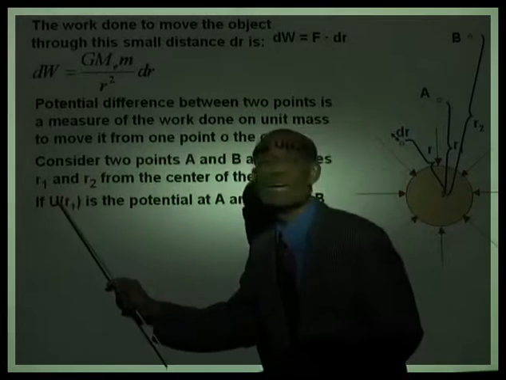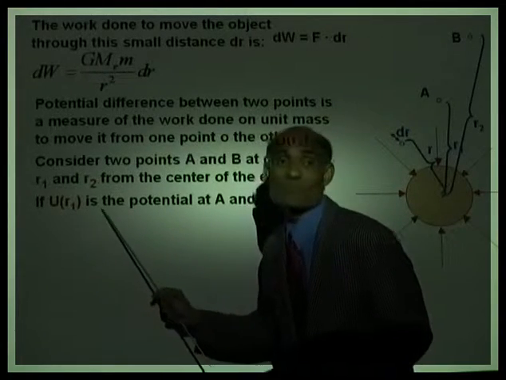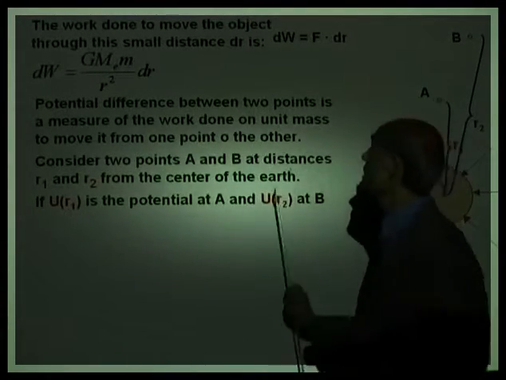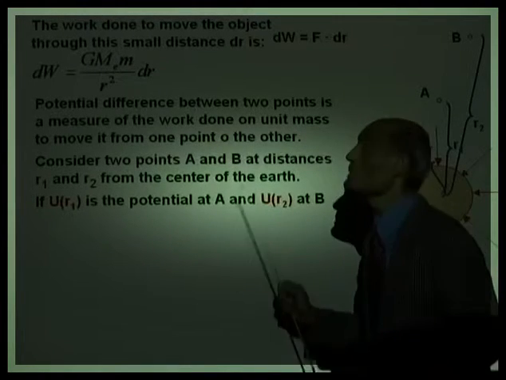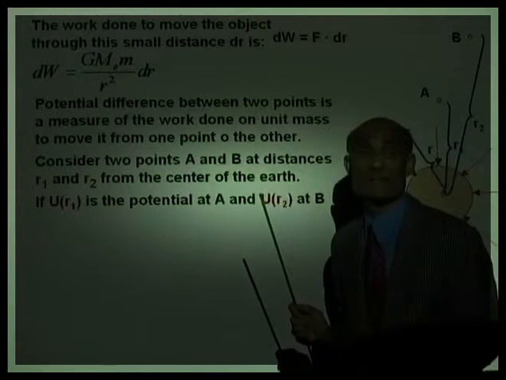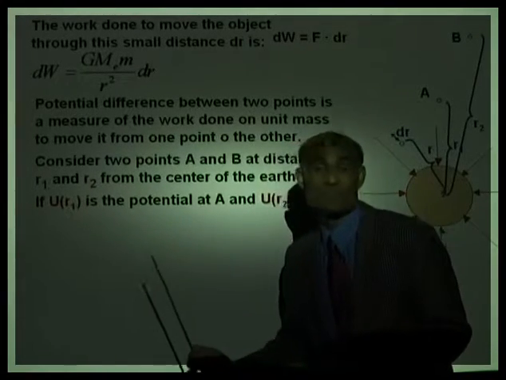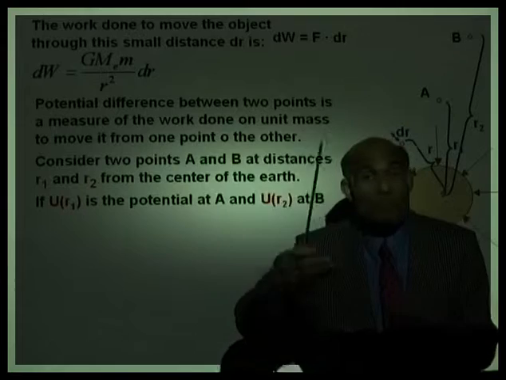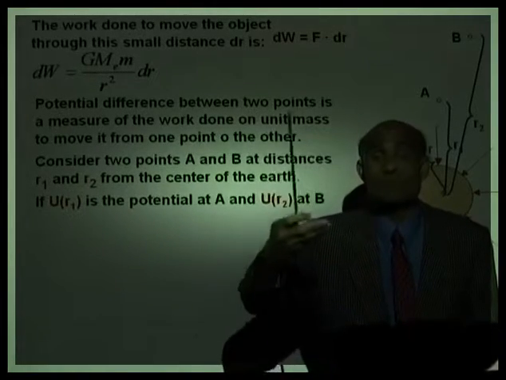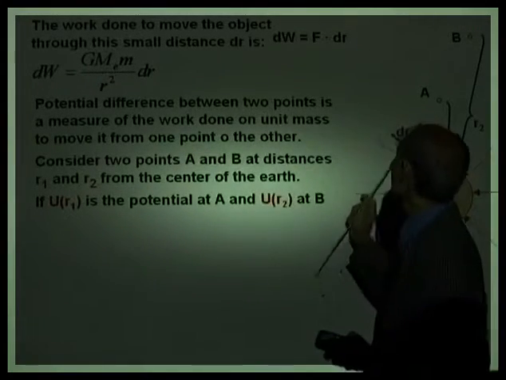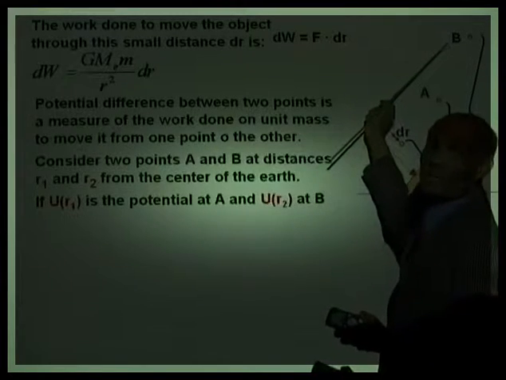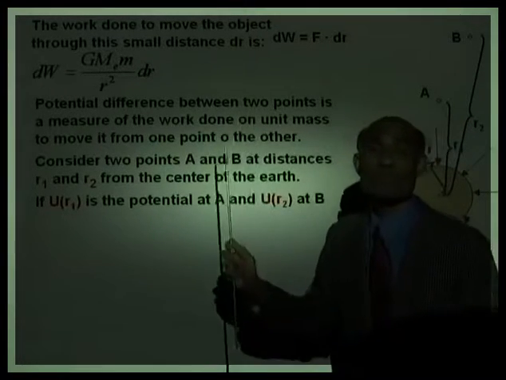And we're going to say, let U(r1) be the potential at A, and U(r2) be the potential at B. Then, what does U(r2) minus U(r1) represent? That is a measure of the potential difference. And what does potential difference equal to? Potential difference is a measure of the work done to move the object from one point to the other.